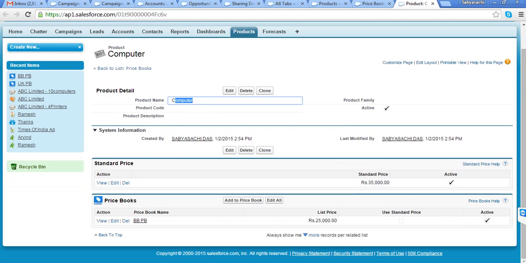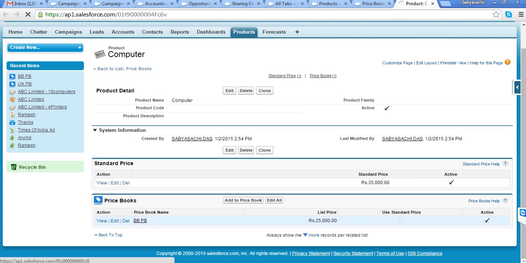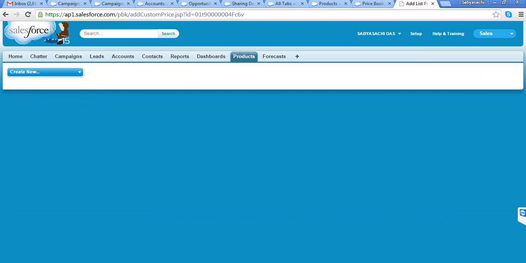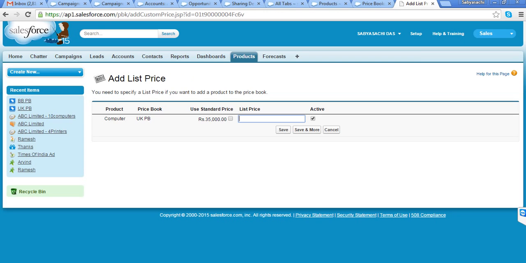So one product, computer, right now is a part of standard price book and Big Bazaar price book. I can add another price book also, say US price book or UK price book, and I can define at UK I want to sell it at 40,000.